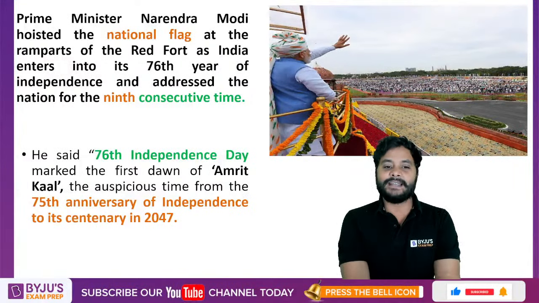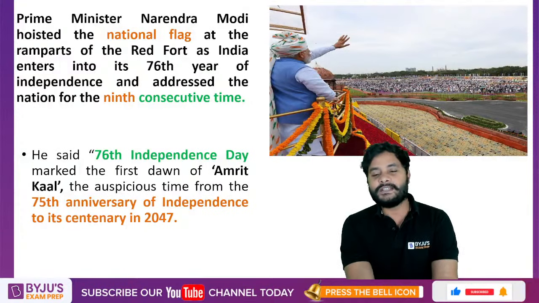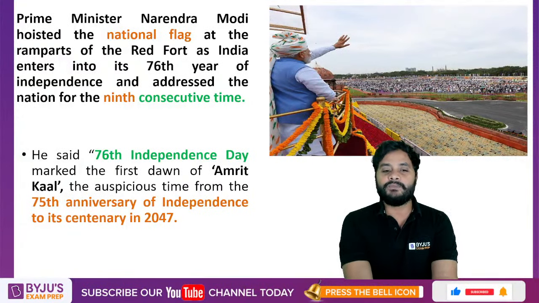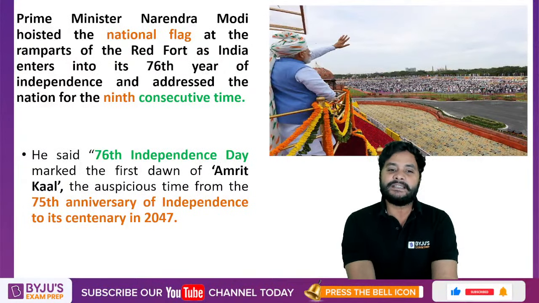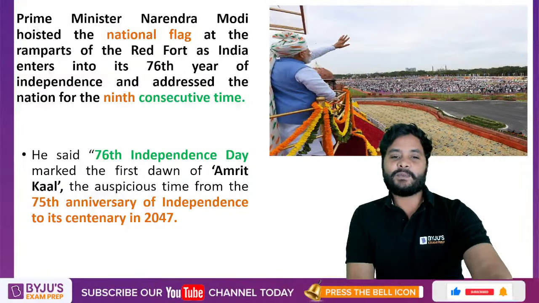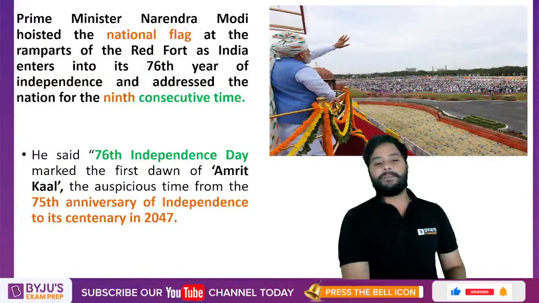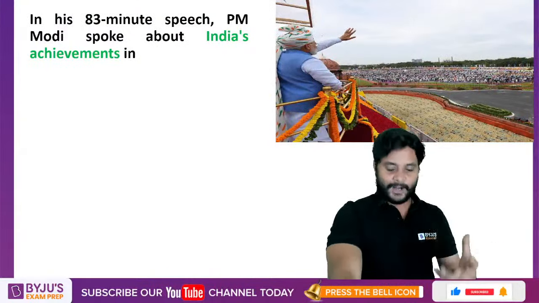So please write this down: from which year to which year is the Amrit Kal? From the year 2022 to 2047 is the Amrit Kal. This is the phase, right? It marks the 75th year of independence. The Amrit Kal has now started.